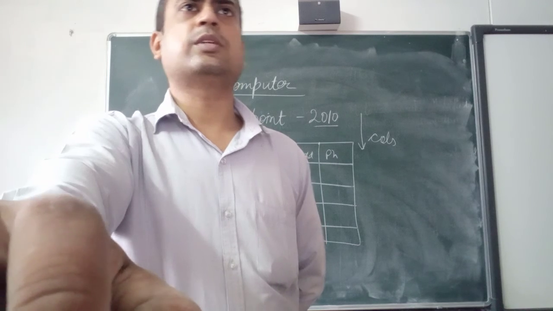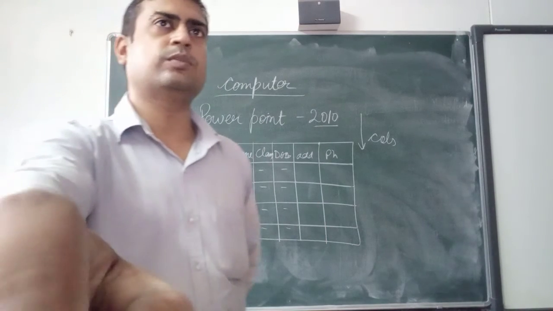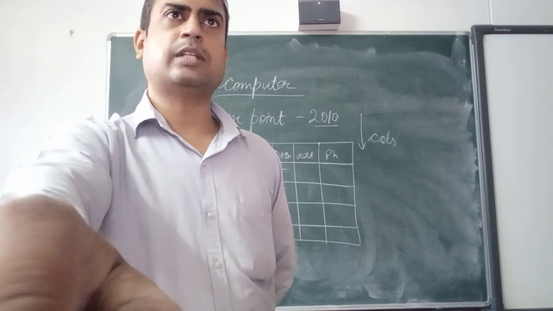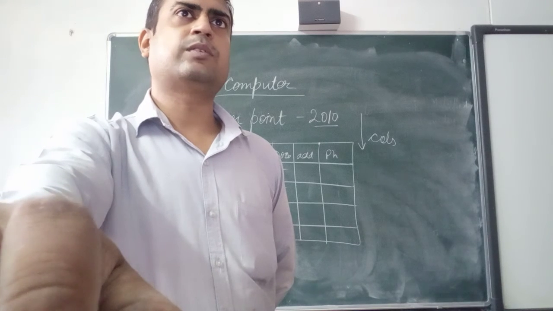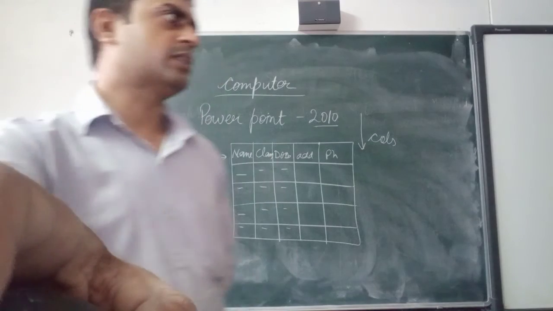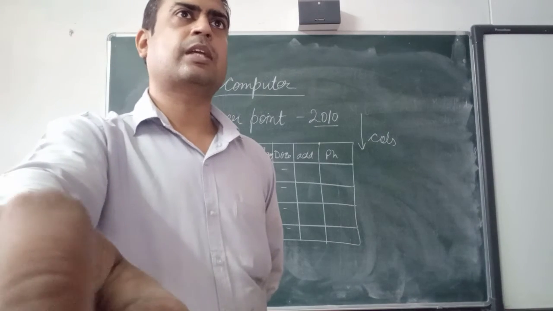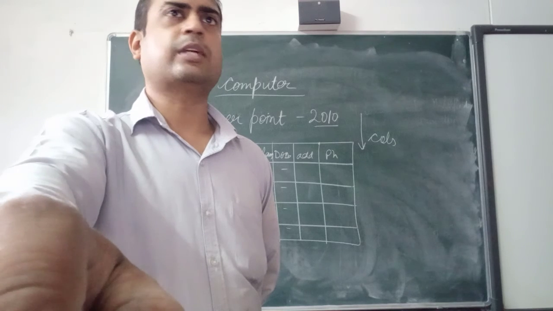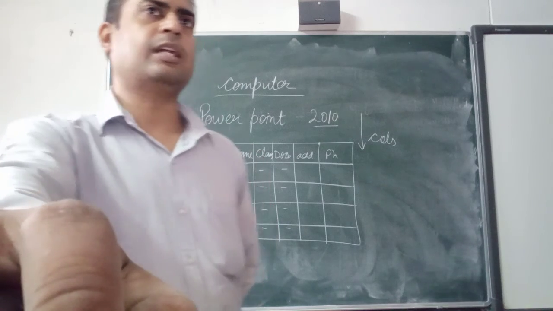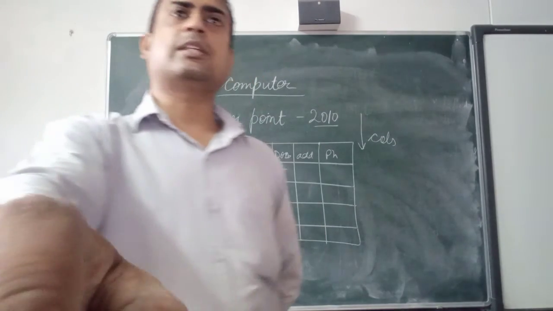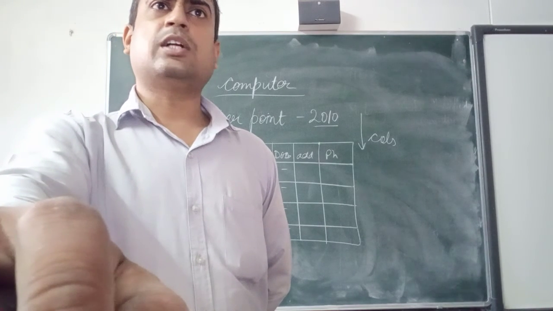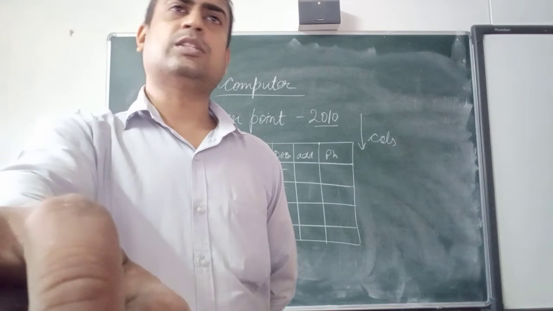In this border option you can use different types of border, like all borders. All borders means you select the table and click here on all borders. Now your table will have dark borders. You can also use outside border only, or top border, bottom border, left border, right border. This gives the line on whichever side of the table you want. Diagonal down border and diagonal up border you can also use.